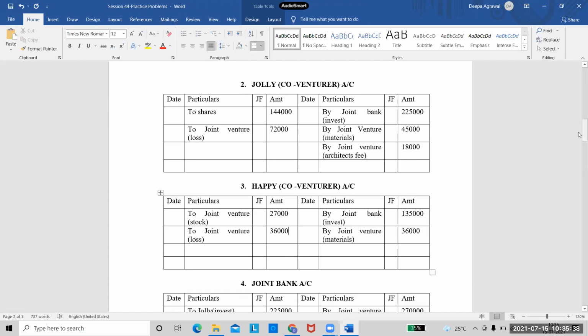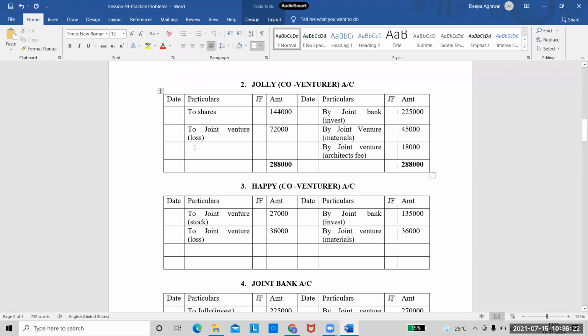Now we have to first balance the co-venturers' accounts. So first Jolly's account. Tell me the total. See, this side will be more. 4,50,000 plus 45,000 plus 18,000 plus 93,000. So it's coming to 2,88,000 as the total. I'll put the totals on both sides, 2,88,000. Now deduct whatever is there, minus 1,44,000, and again minus 72,000. So it comes to 72,000 only.